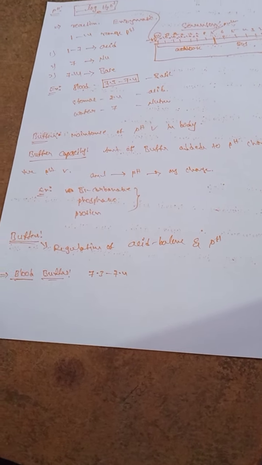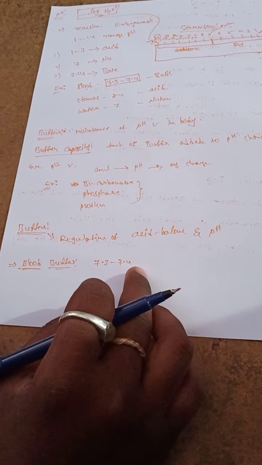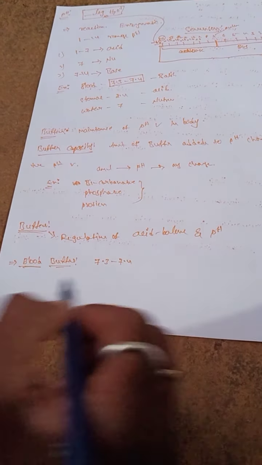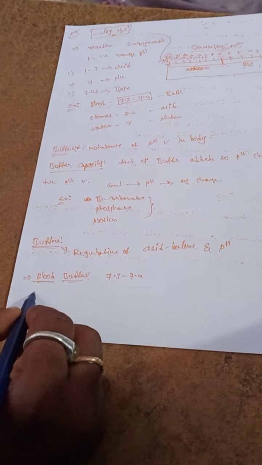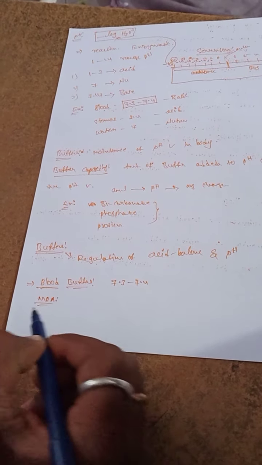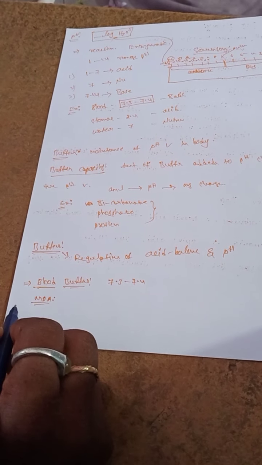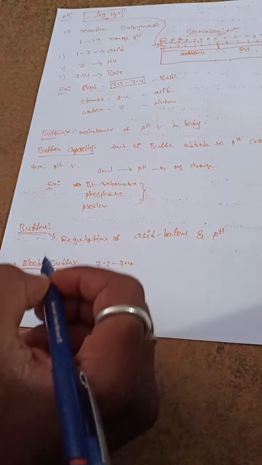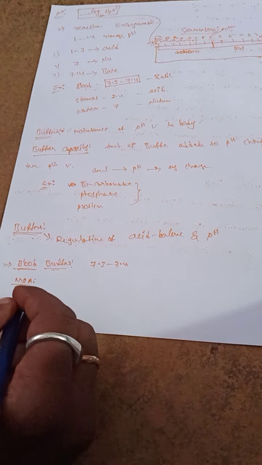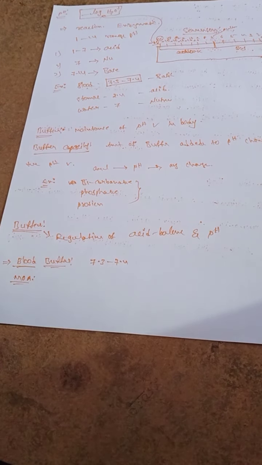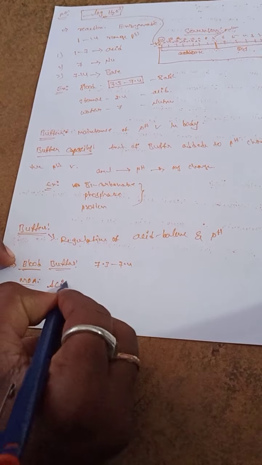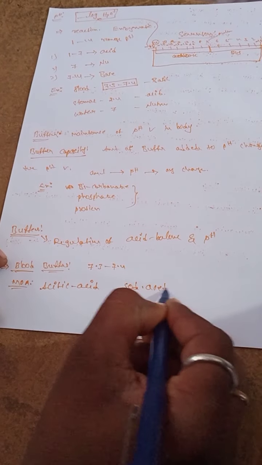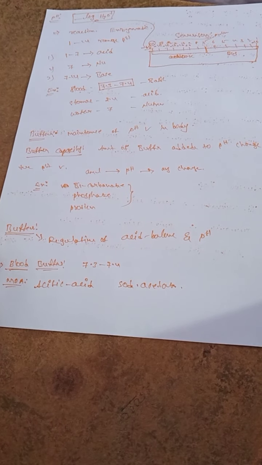The next one is the mechanism of buffer action. How do buffers maintain the pH values and the acid base balance? Let's consider a buffer pair, acetic acid and sodium acetate. Buffer examples are not only bicarbonates, phosphates and proteins; a lot of examples are there. For example, acetic acid and sodium acetate. These two are examples of buffers.